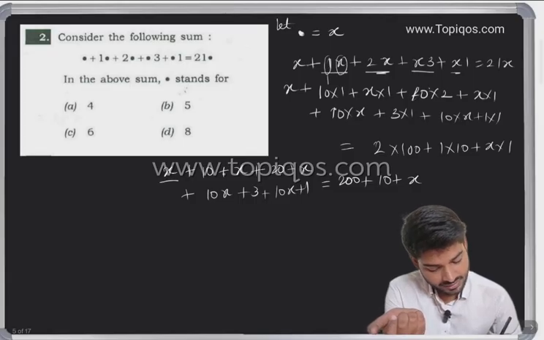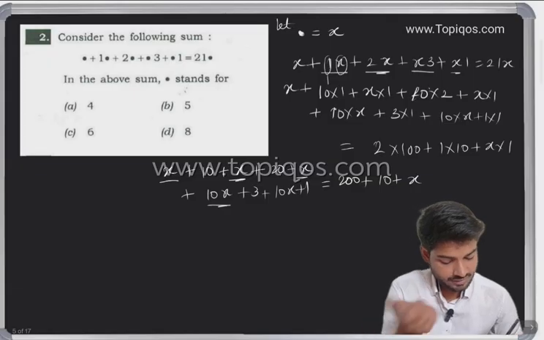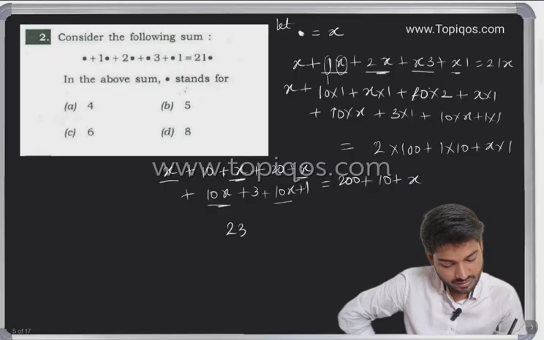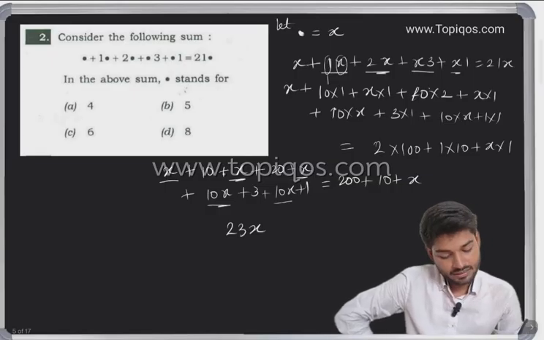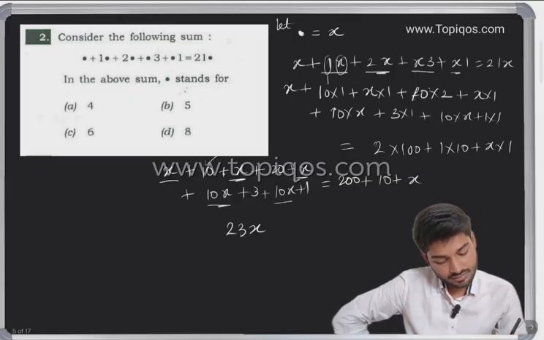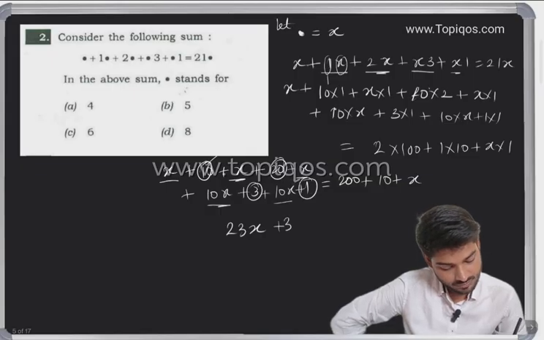So here we'll take x like 1x, 2x, 3x. Then we have 13x, like 10 and 3 would be 13x, and then we have a 10x, that is 23x. So can I write it as 23x? Okay. Then what we'll do, I will add the digits. So that is 10, 10, 20, 30, 33 plus 1, 34.